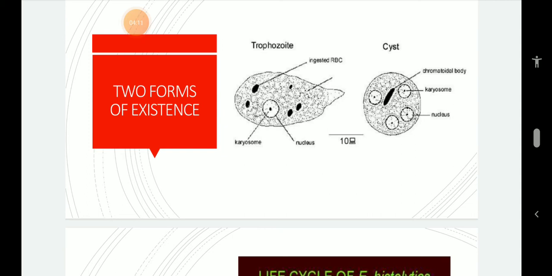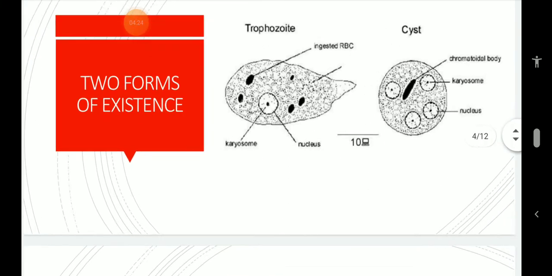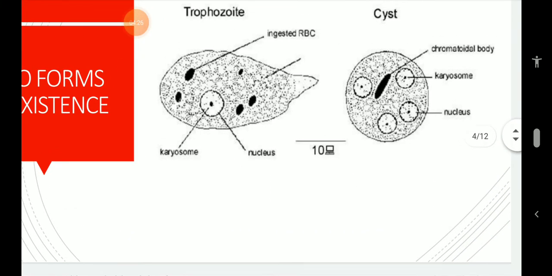The endoplasm contains the nucleus and food vacuoles containing tissue fragments, erythrocytes, leukocytes, and ingested bacteria. The nucleus is rounded, 4 to 6 microns in diameter and vesicular.